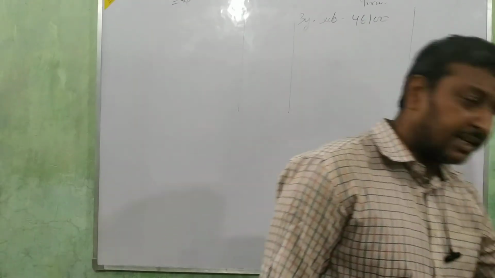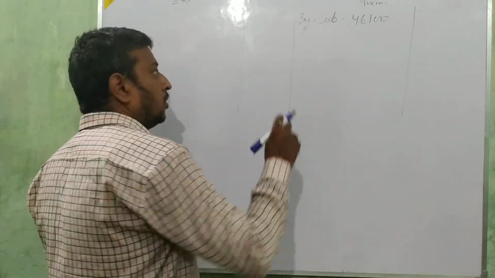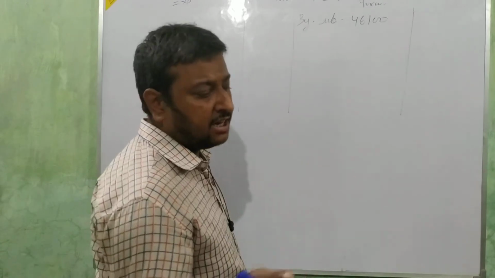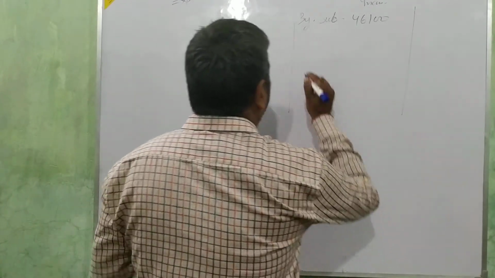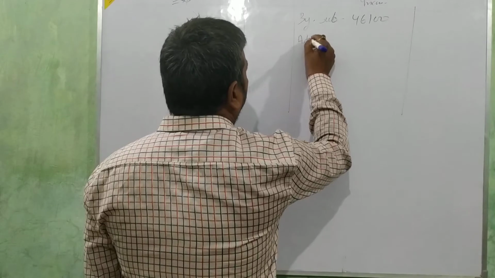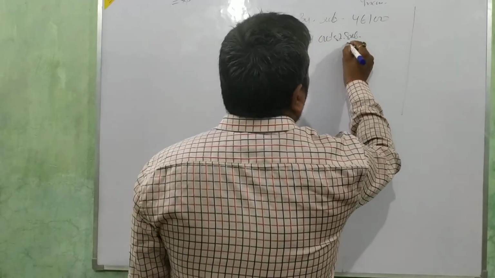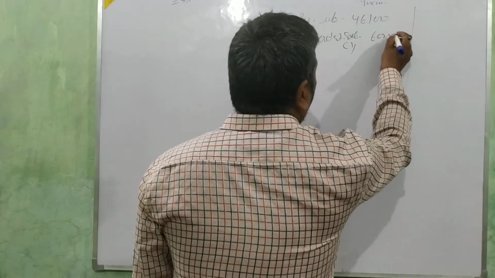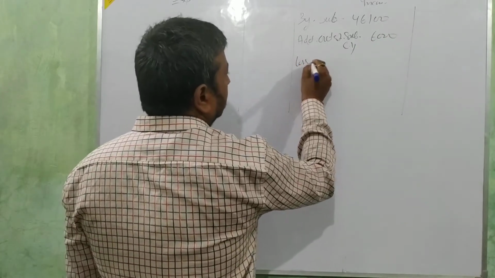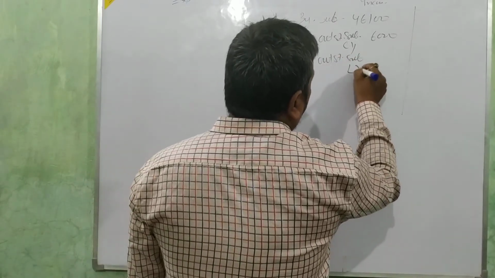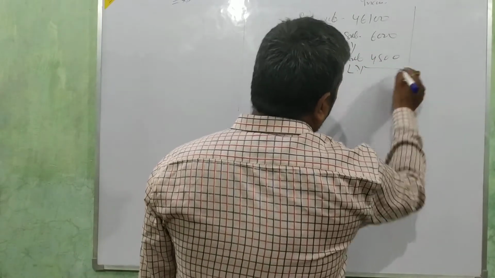Please repeat this again. Subscription outstanding on 31st March 2018 is 4,500. Last year 4,500 and current year 6,000. So add outstanding subscription current year 6,000 less outstanding subscription last year 4,500. Okay, nothing else is given.